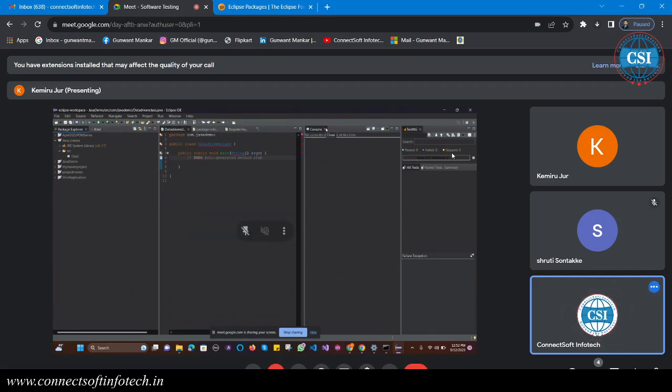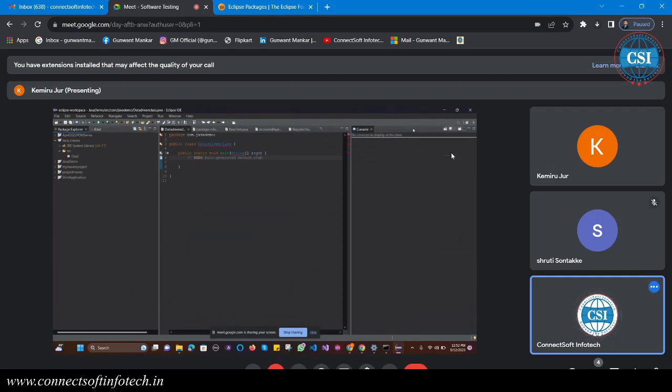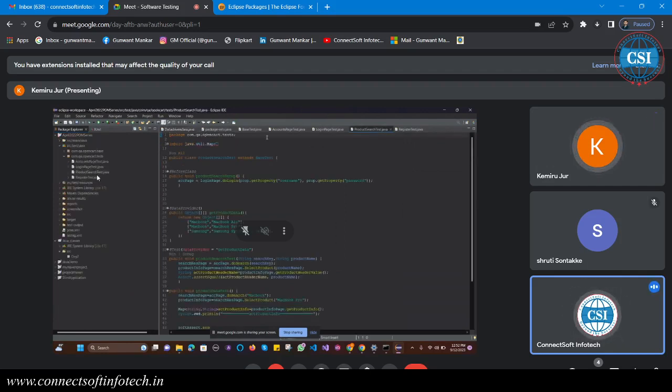So that you will get the code in a larger space. You can remove the console, you can drop it down here. Okay, no problem. Just click on day 2, you can close all this.